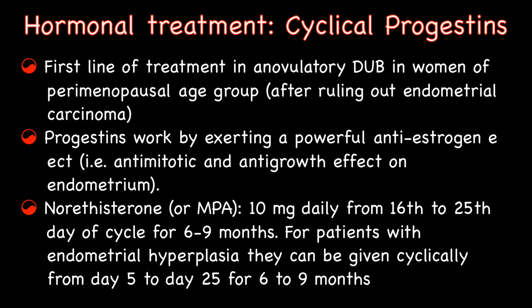19 nortestosterone derivatives like norethisterone acetate, medroxyprogesterone acetate, and natural progestogens like dydrogesterone used in luteal phase are preferred. Norethisterone is given in doses of 10 mg daily from the 16th to the 25th day of the cycle for 6 to 9 months. In patients with endometrial hyperplasia, they can be given cyclically from day 5 to day 25 for 6 to 9 months. Given cyclically for 12 days per month, micronized progesterone 200 mg per day is also effective.